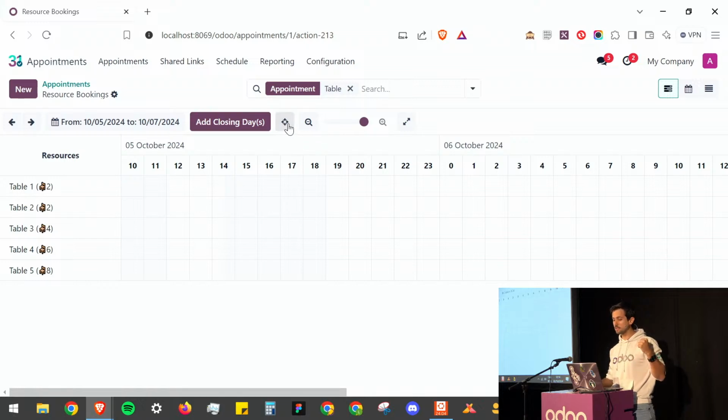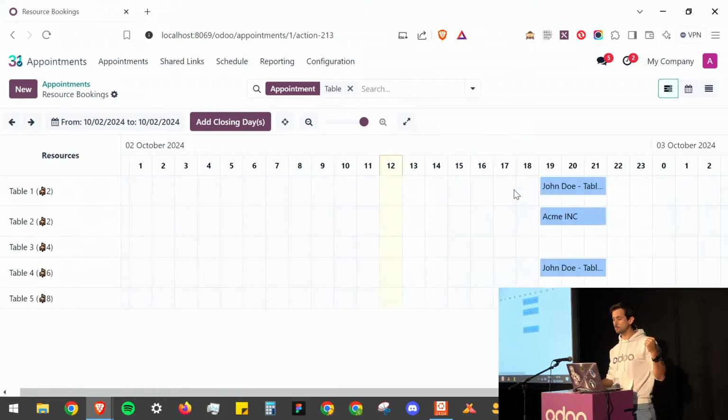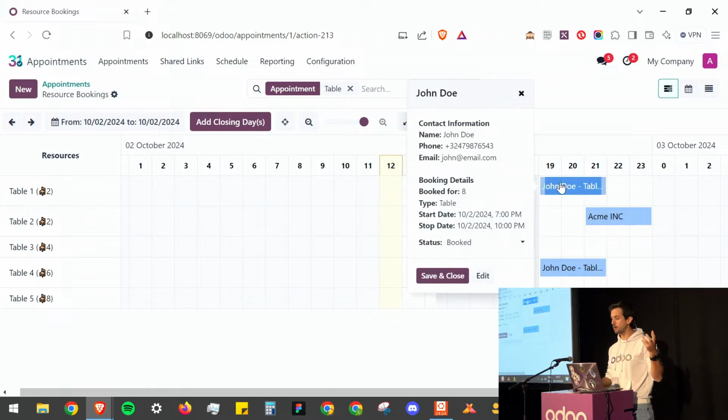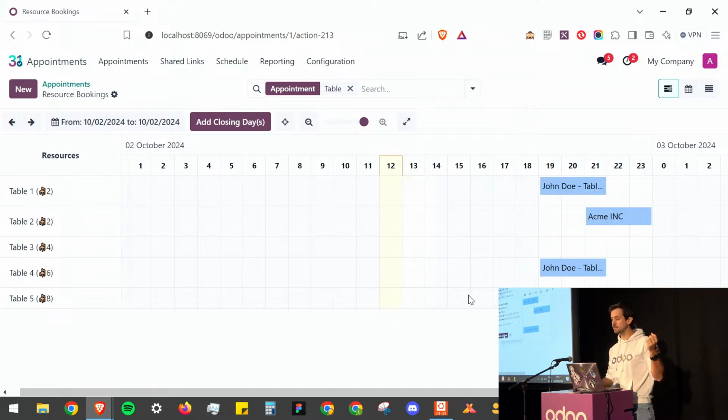The Gantt view is really nice here because you can easily jump to today. For example, you see I have different possibilities here. And let's say that Acme Inc. says, all right, we will be a bit late. I can just click, drag and drop. It's the Gantt view as we know it in other apps. But I have this overview here where if I'm a tennis court club owner, for example, I can keep this open, and when people come in, I can say, what's your reservation? All right, I open this, you're checked in. I know that this is okay, and you see that since John Doe had booked 2 tables, because it's a big group, they're all synchronized, and we have this overview that stays really clean.